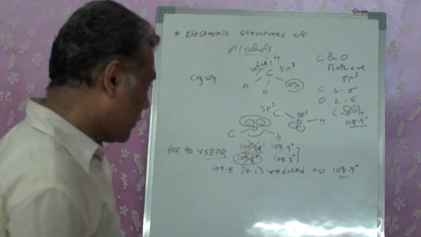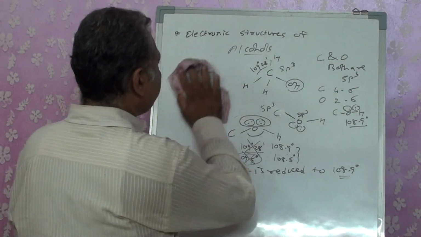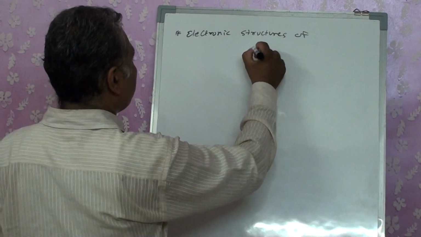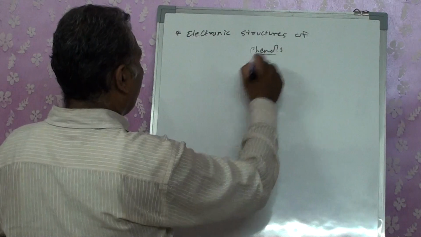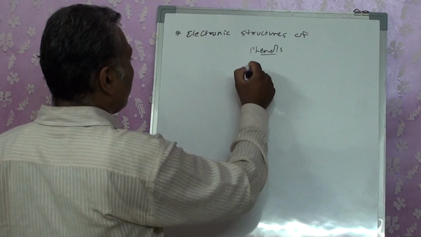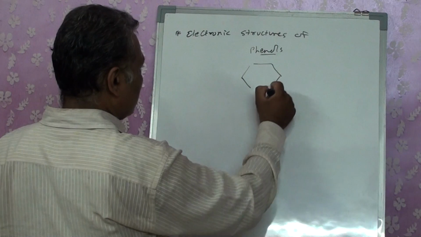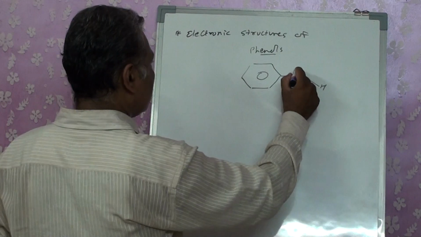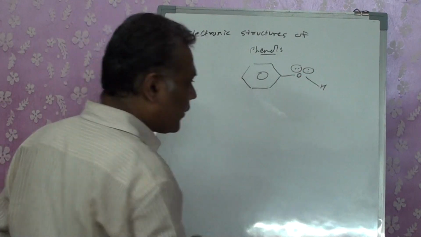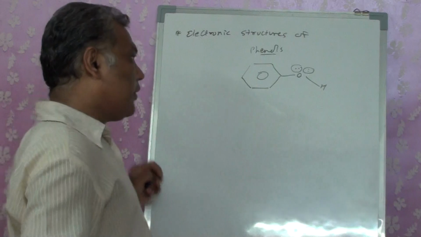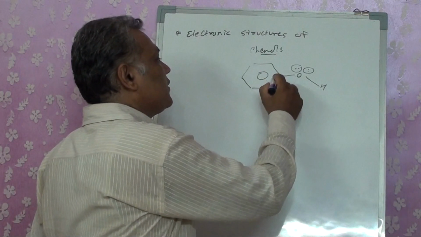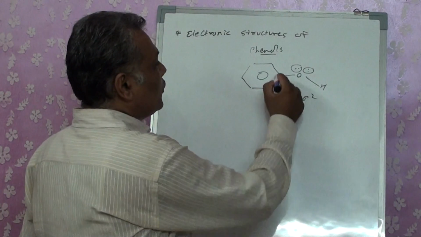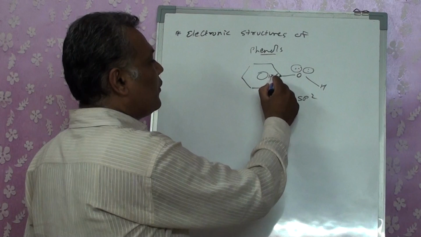Okay, that is the electronic structure for the alcohols. Now, electronic structure of phenols. What will we have? Phenol means we have a benzene ring, and to this benzene ring one oxygen and one hydrogen. This oxygen also has 2 lone pairs, right? In this case, again this carbon is sp2, so its bond angle inside is going to be 120.